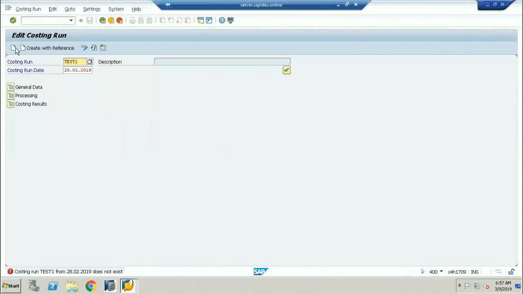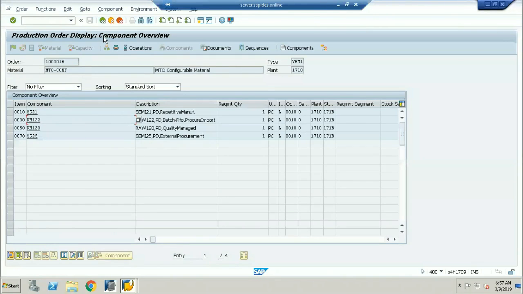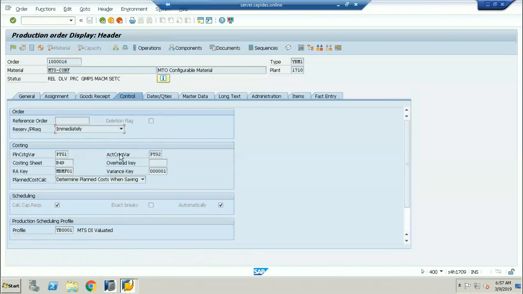Now I'm going to be creating it. If I click on create, now I'm writing here costing run for test 1. Now what is the costing variant? So now this is very, very important. If I go back, either you want to go with the actual costing variant or the planned costing variant. Planned costing variant means your planned cost is going to be calculated based on KP26, where you are going to be giving the plan.